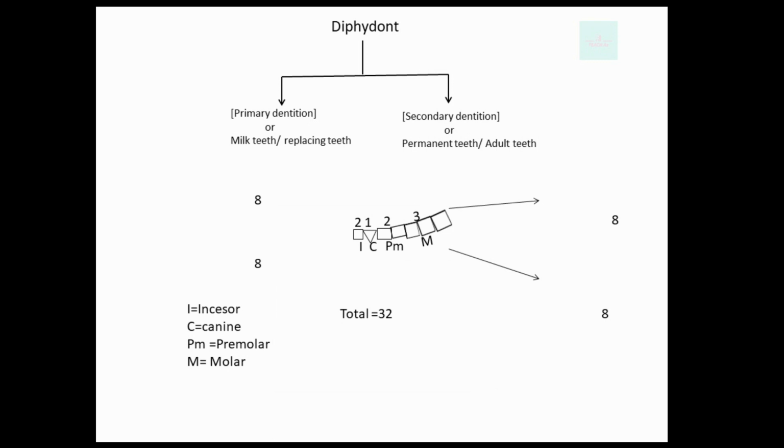As you can see in this picture, this is our upper jaw and this is lower jaw. And this is the partition of upper and lower jaw. Means half side of upper jaw has 8 teeth and half side of lower jaw has 8 teeth. Same as in the opposite side, upper jaw has 8 teeth and lower jaw has 8 teeth. So total 32 teeth. And these 8 teeth have 2 incisor, 1 canine, 2 premolar and 3 molar.